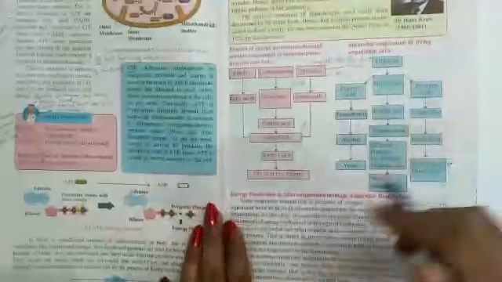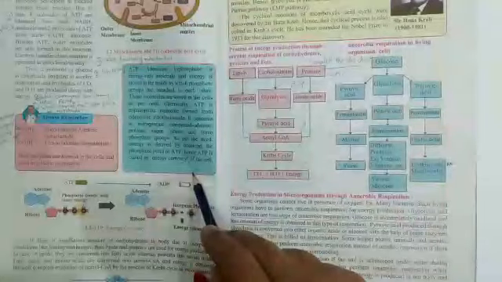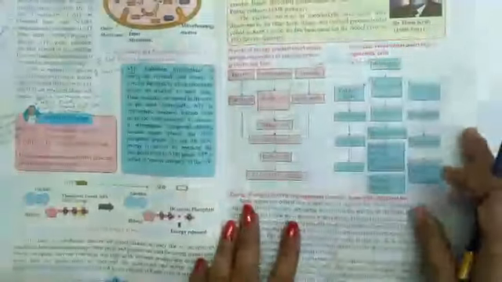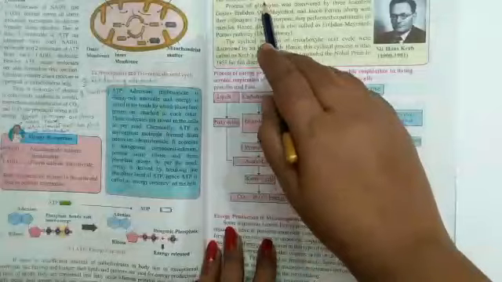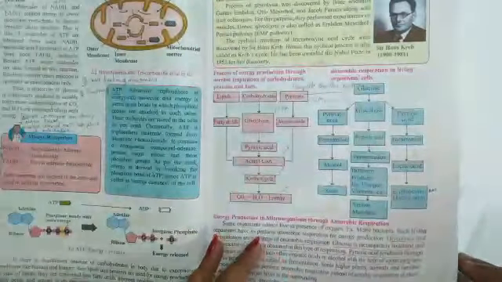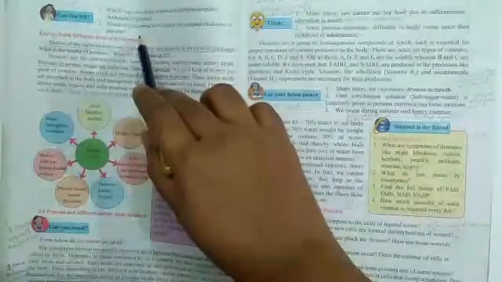Come to page number 14 again. On page number 14, the information about ATP is omitted. On the next page, the introduction to the scientist, Krebs cycle, who gave this, is omitted for you. Come to the next page, page number 16. On the top of it you can see question number 1 and 2. These two questions are omitted from your syllabus.